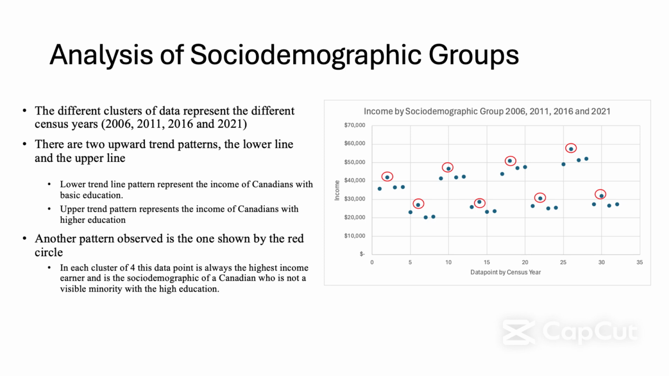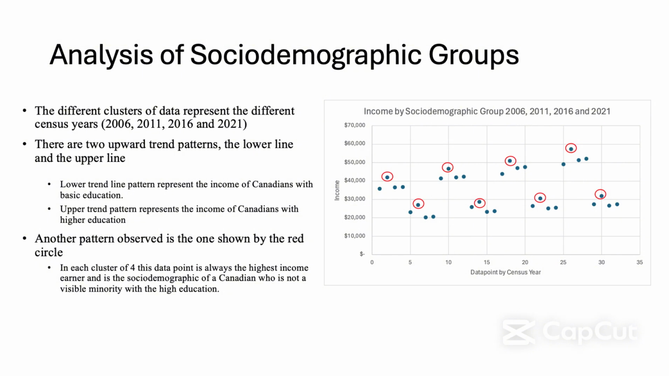Analysis of socio-demographic groups. The different clusters of data represent the different census years, 2006, 2011, 2016, and 2021, with an upward trend as the incomes increase over time. There are two upward trend patterns. The cluster of data points show an upward trend pattern, which is the income of Canadians with a higher education, and the lower cluster data points represent the income of Canadians with a basic education.